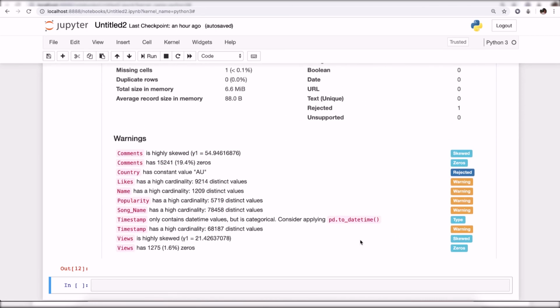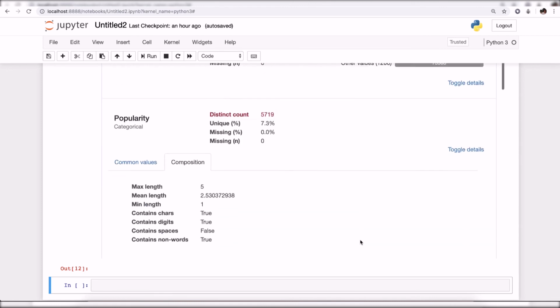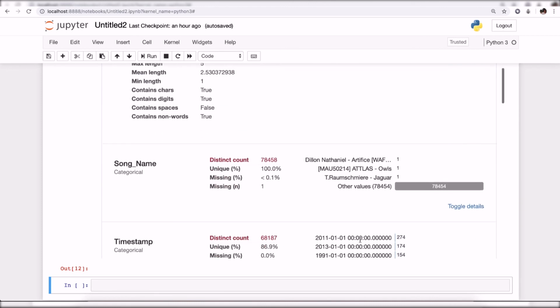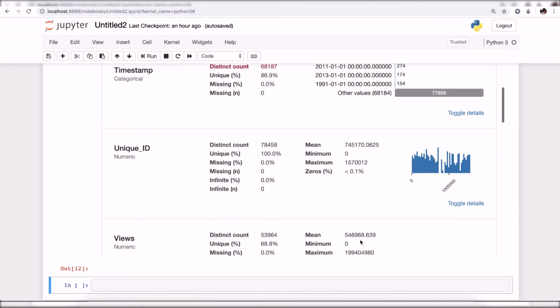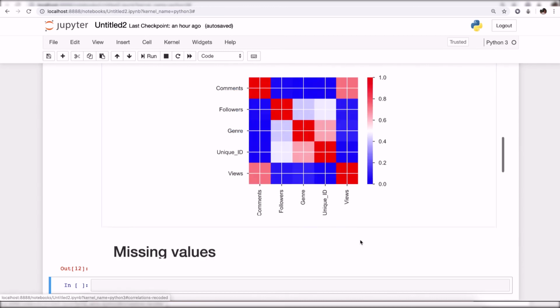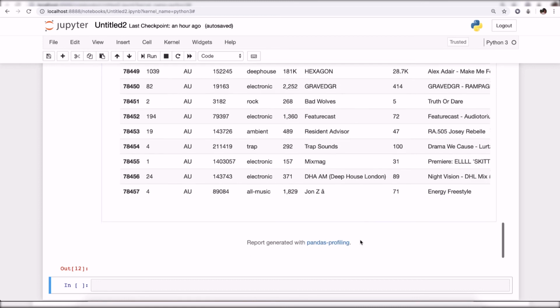So I think it's a very useful package if you're working with any data set. In one shot you can get a lot of information about all the variables, and then you can decide what you have to do for each of the variables, which variable you have to clean, which variable you have to remove, etc. So I think that's all. I just wanted to show you guys something to ease the work that you are doing with the help of this package.